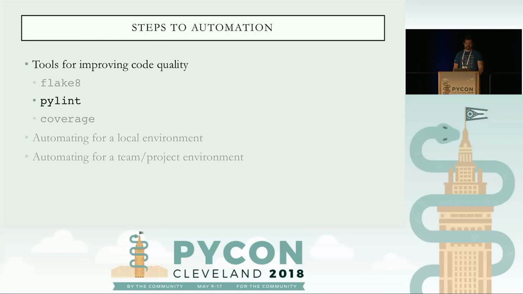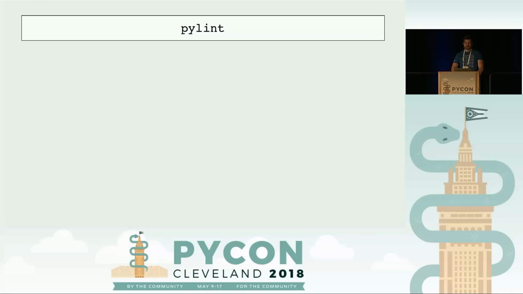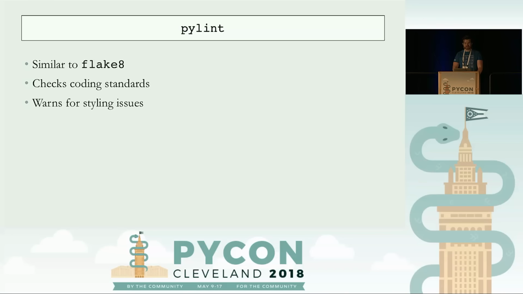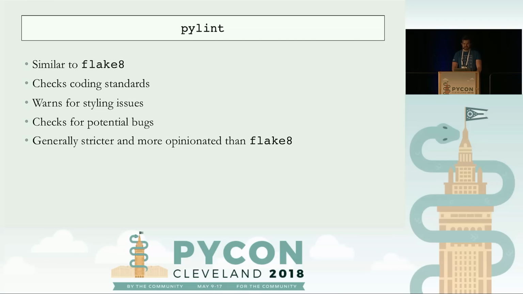Now that we covered Flake8, let's talk about Pylint. Pylint is very similar to Flake8. It's going to look for coding standard issues. It's going to look for styling issues, any bugs. But the big difference is it's generally stricter and more opinionated than you're going to get out of Flake8. So you're going to get a lot more errors.